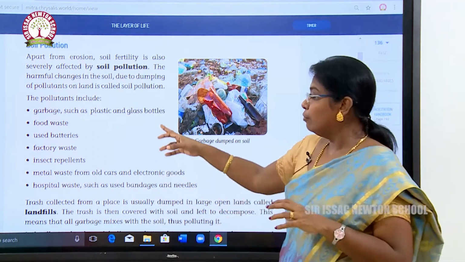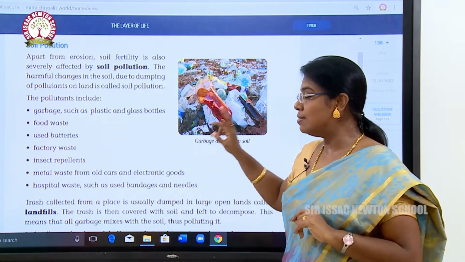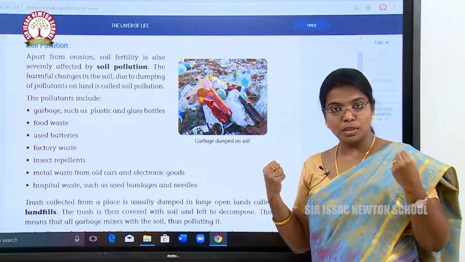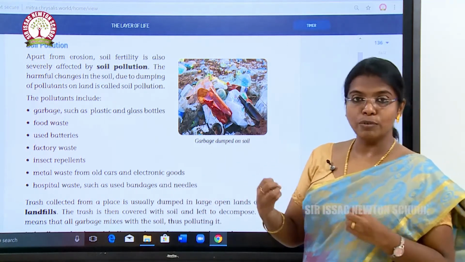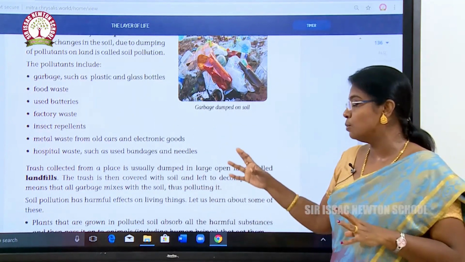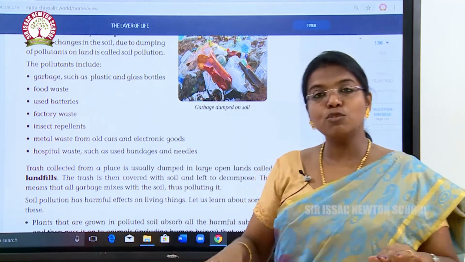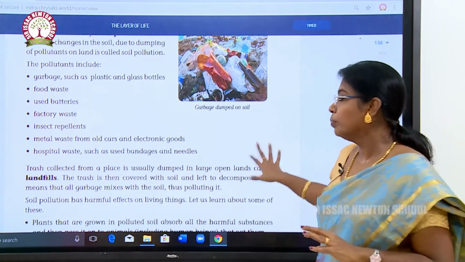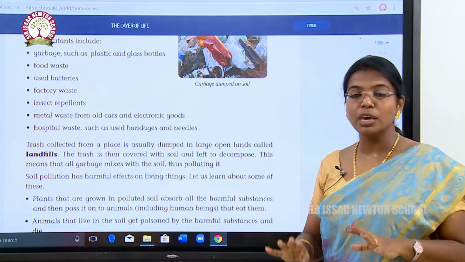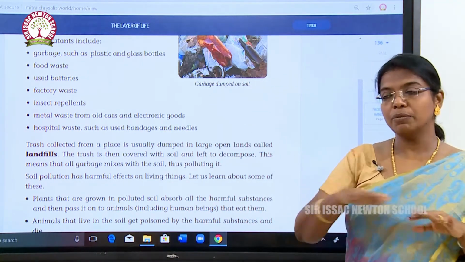Food waste, used batteries, factory waste, insect repellents, which are very harmful chemicals that spoil the fertility of the soil. Metal waste from old cars and electronic goods, hospital waste such as used bandages and needles, these are the things which destroy the fertility of the soil. Trash collected from the place is usually dumped in large open lands called landfills. Have you seen big landfills, where all the trash is put and closed?